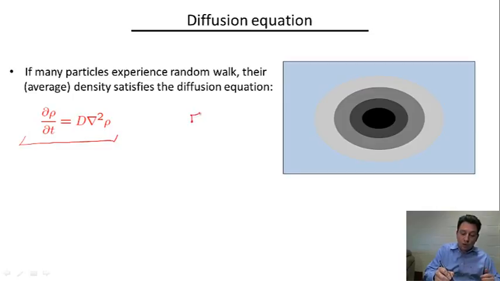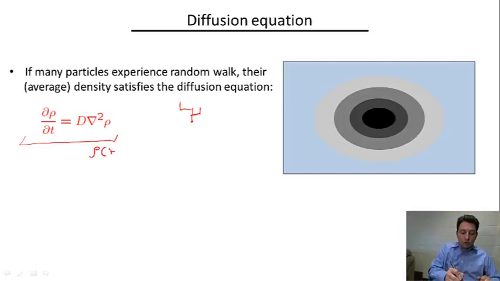It can go up, it can go right, it can go down, it can go left, up, etc. At each moment of time, there is an equal probability to go in any direction. And if a lot of such particles are put together and you look at them from a large length scale, the evolution of their density is going to be described by this equation.